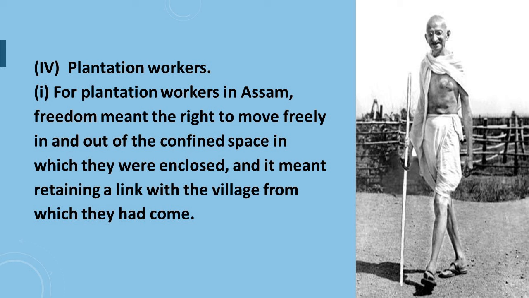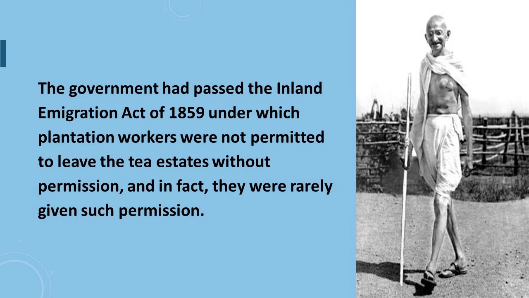For plantation workers in Assam, freedom meant the right to move freely in and out of the confined space in which they were enclosed, and it meant a link with the village from which they had come. The government had passed the Inland Emigration Act of 1859, under which plantation workers were not permitted to leave the tea estates without permission, and in fact, they were rarely given such permission.